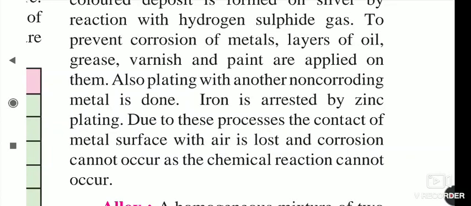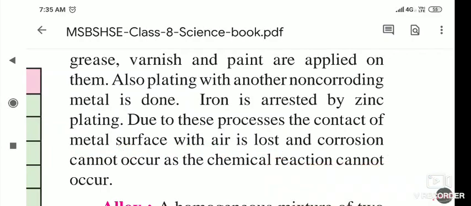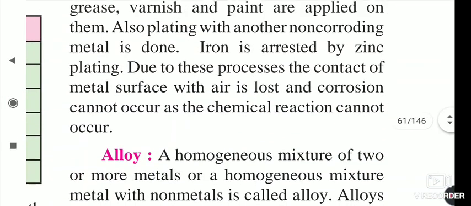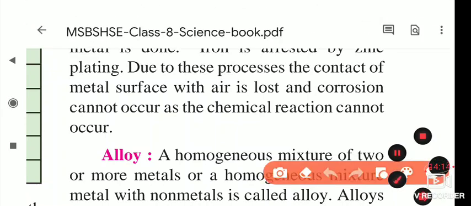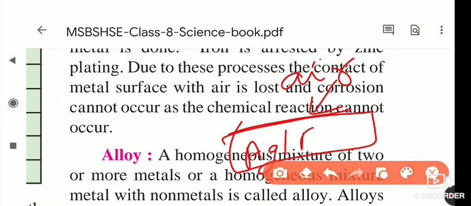Due to this process, the metal surface loses contact with air, and so corrosion cannot take place. When metals come in direct contact with air, whether silver, iron or copper, corrosion takes place.